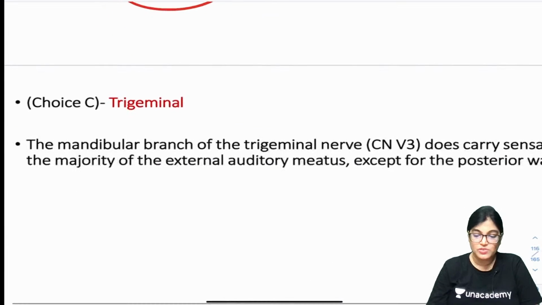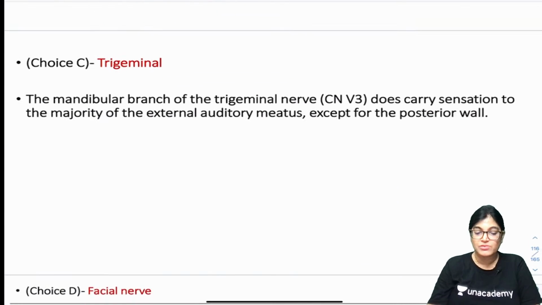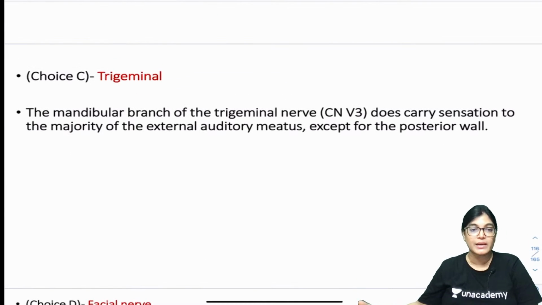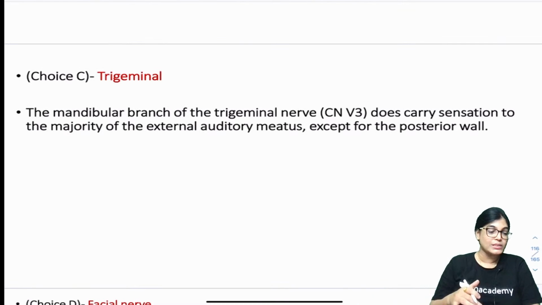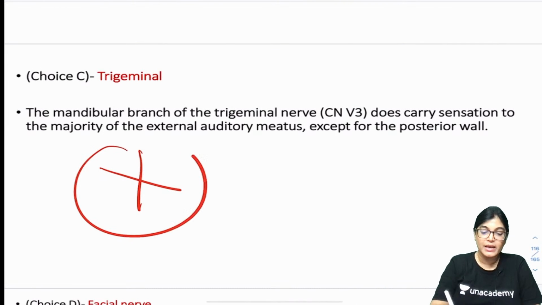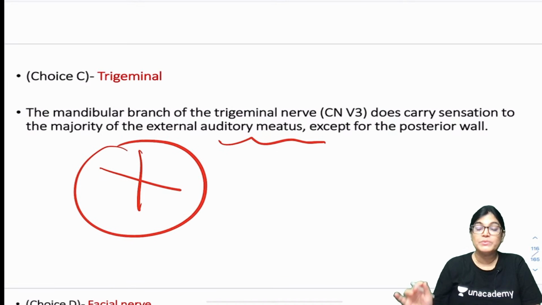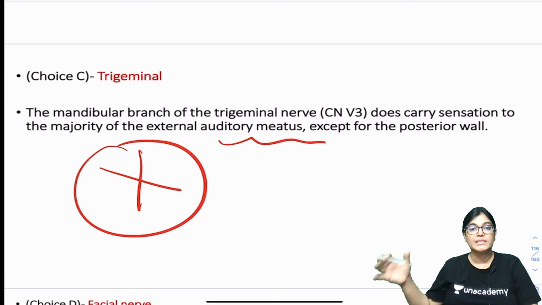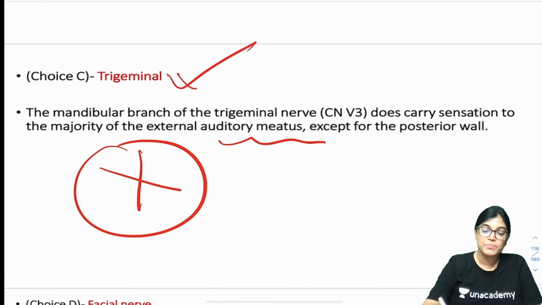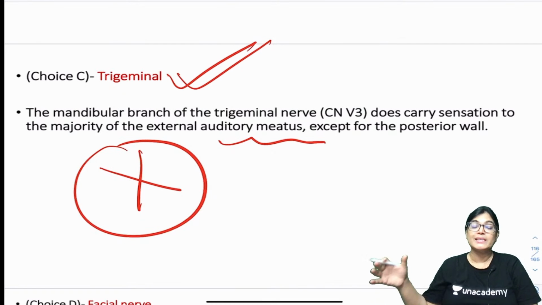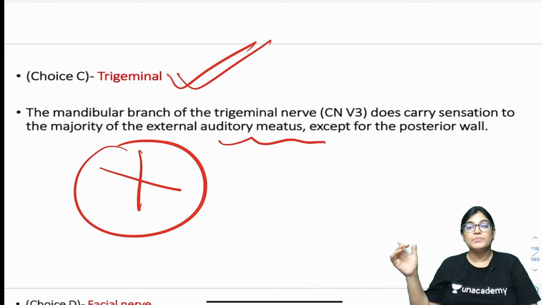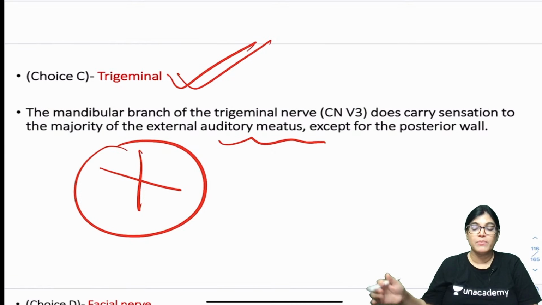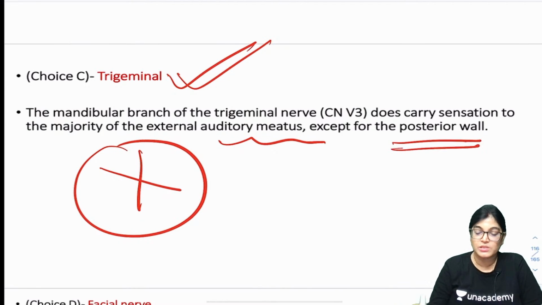Now moving to the next, trigeminal nerve. Yes, of course, trigeminal nerve could have been the correct answer, but why is it not the correct answer in this MCQ? Because external auditory meatus, major part of it is getting innervation from the mandibular division of trigeminal nerve, but not the posterior wall.